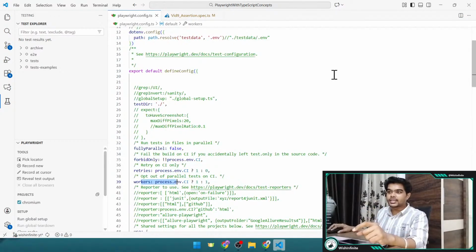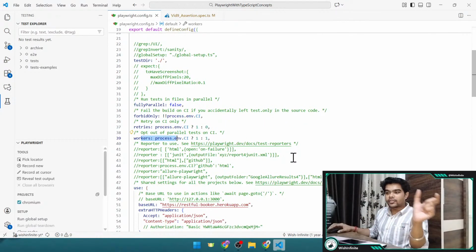So in such cases what you need to do is provide that forbidOnly: true, which is this one, right? If that is true, then whenever by mistake you push that only keyword, test.only, it will fail your build itself. It will not execute your tests. So at least you will get to know that you have pushed this only keyword, right? So like this you can check and try to keep this forbidOnly true.